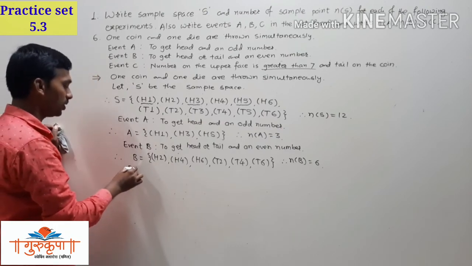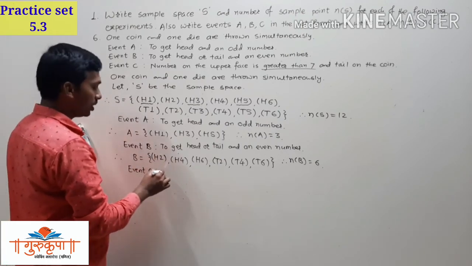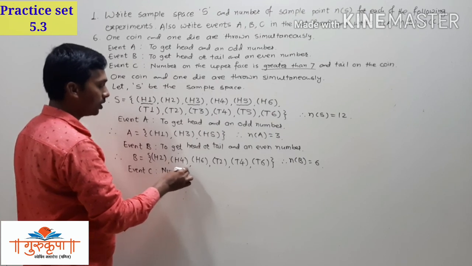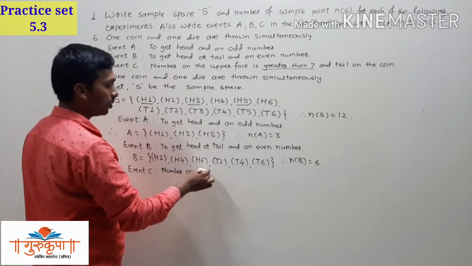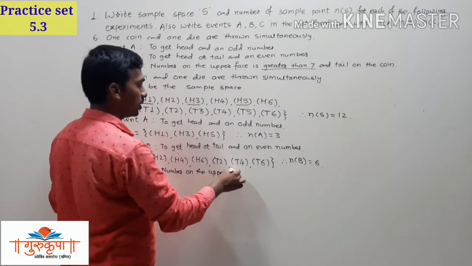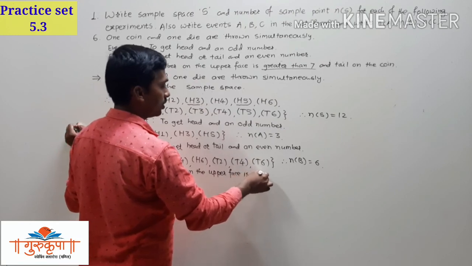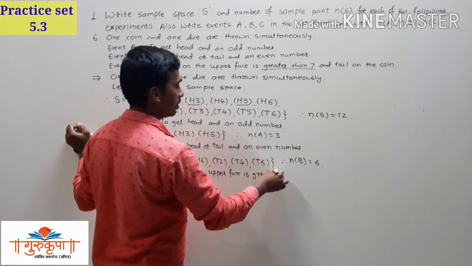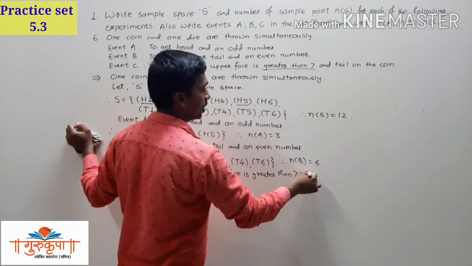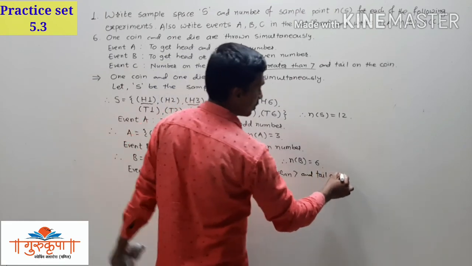So first of all we will write the event C in words here. Number on the upper face is greater than 7 and tail on the coin.